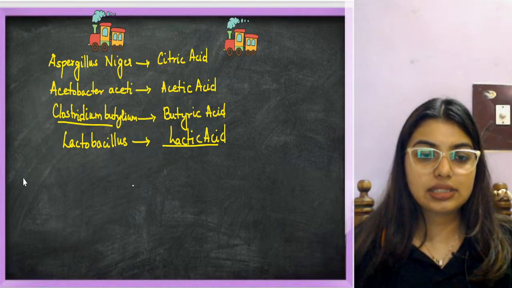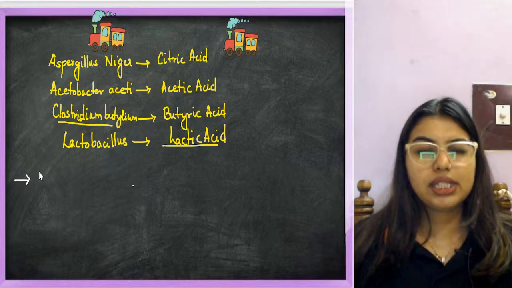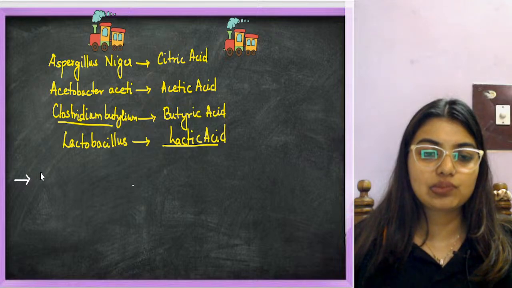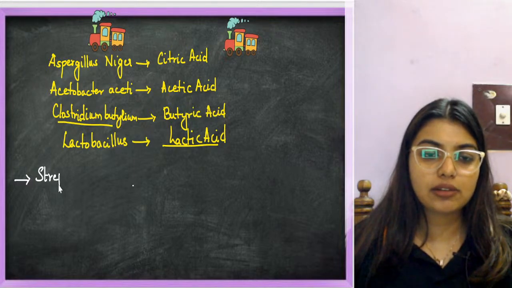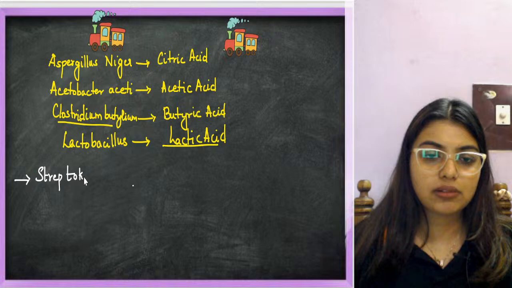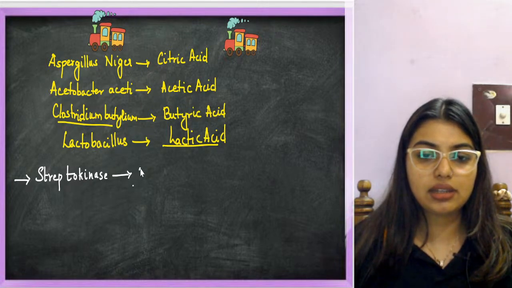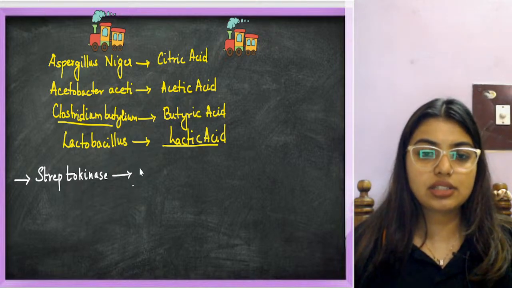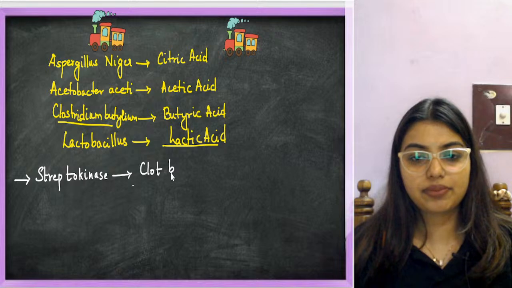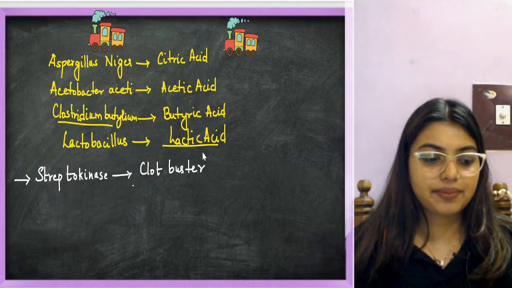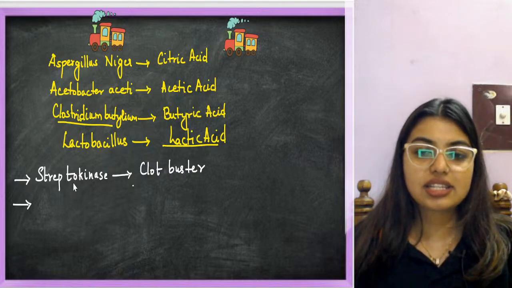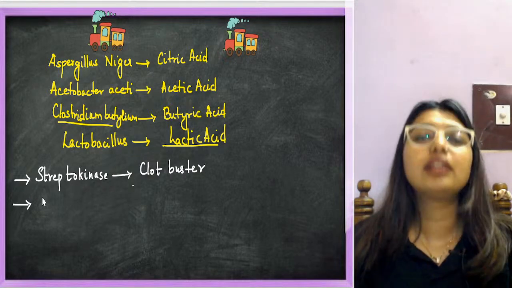Yes. Next is this one. You start with streptokinase. Streptokinase, just write the function. Streptokinase is going to act as a clot buster. Clot buster. See, I know at least one student understood. Streptokinase as clot buster.